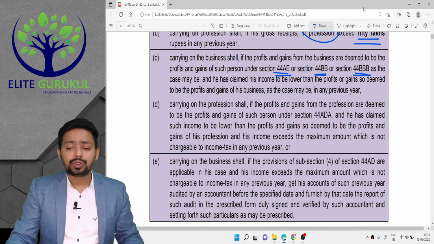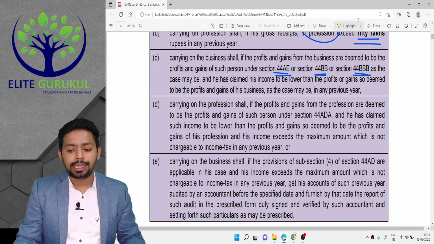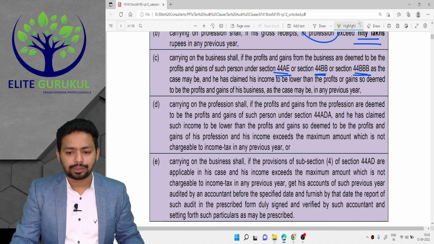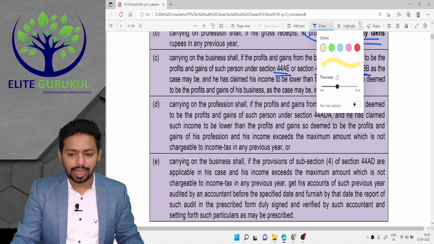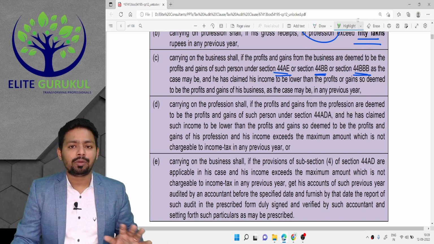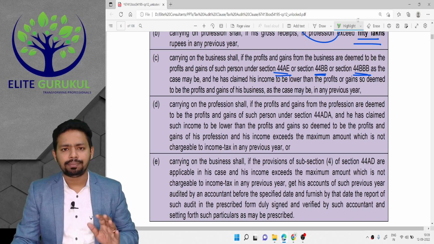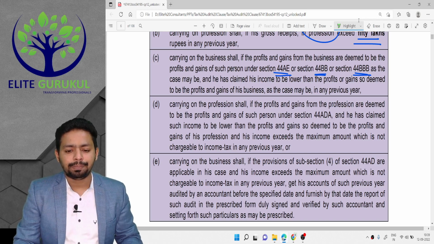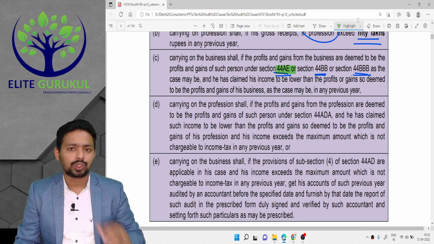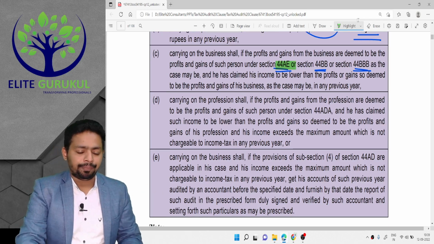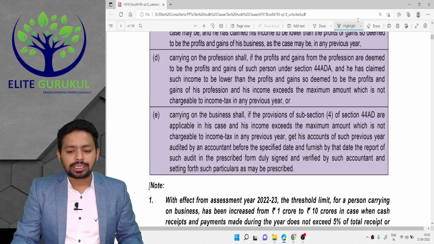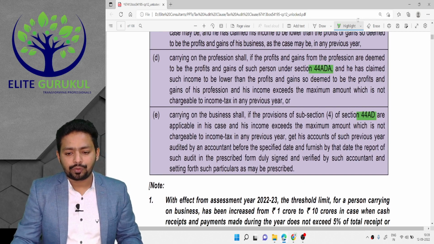So if you wish to declare lower profit than the deemed profit, then tax audit becomes mandatory, because the government wants to make sure whether you are actually having lower profit or not. According to them, the deemed profit should be the minimum profit that the assessee should show to the department. Next is a very interesting section, 44AD and 44ADA.